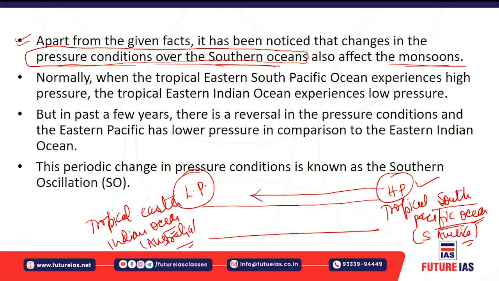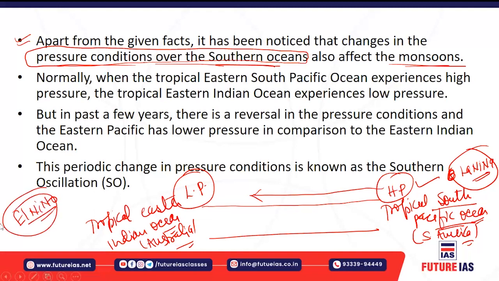Okay, right. Then what happens is, this condition may be reversed. So this phenomenon we call ENSO, or basically La Nina. La Nina means you will have very high rainfall on the Indian subcontinent. Okay, then there is also a phenomenon that we call El Nino. What is El Nino? The reverse condition occurs.